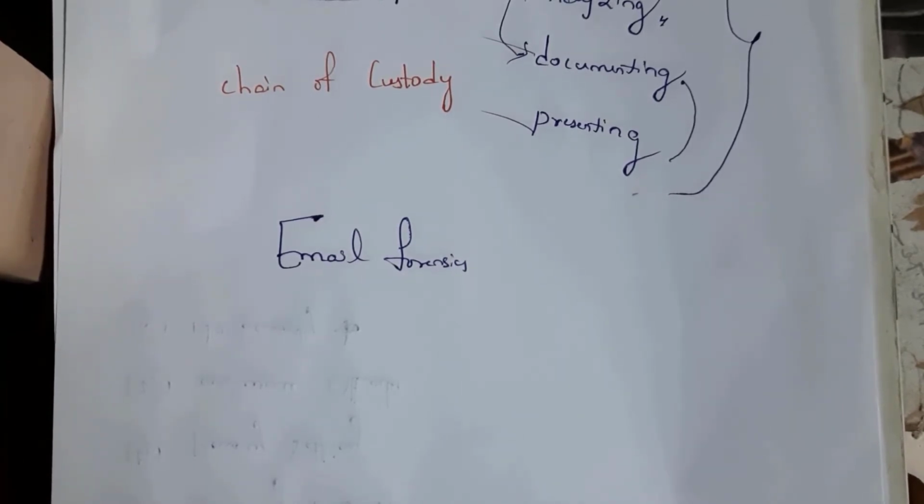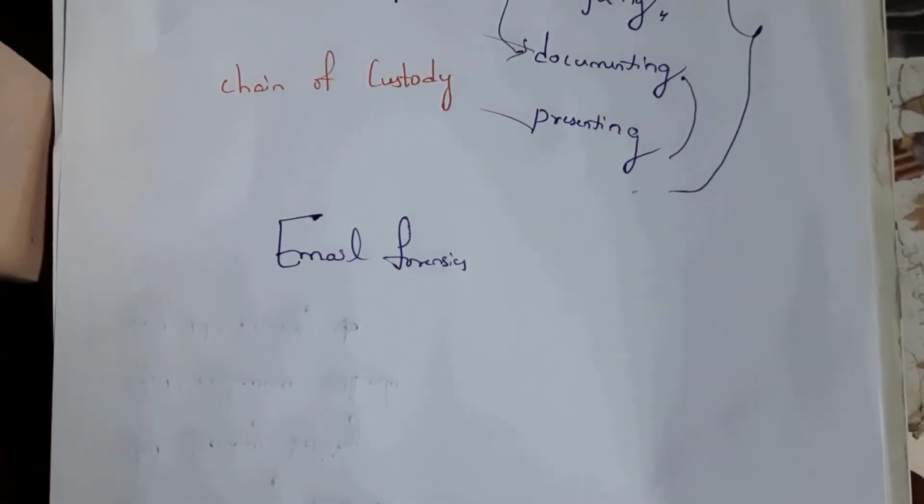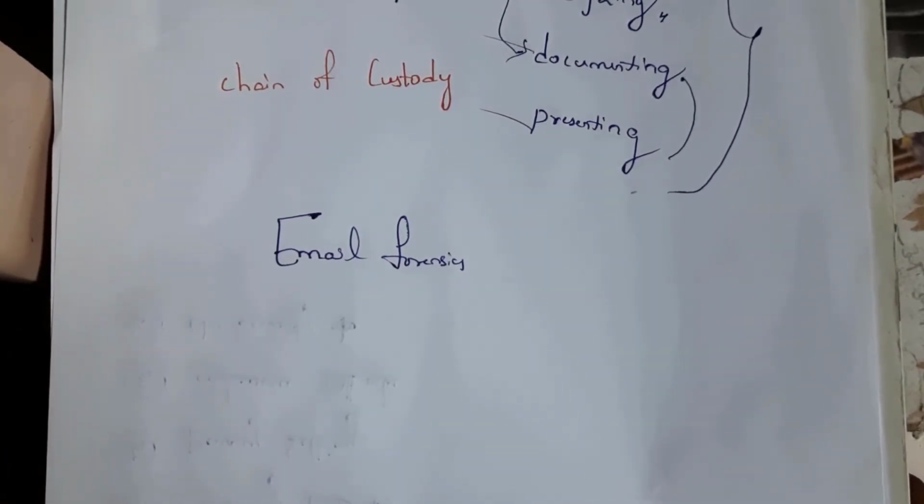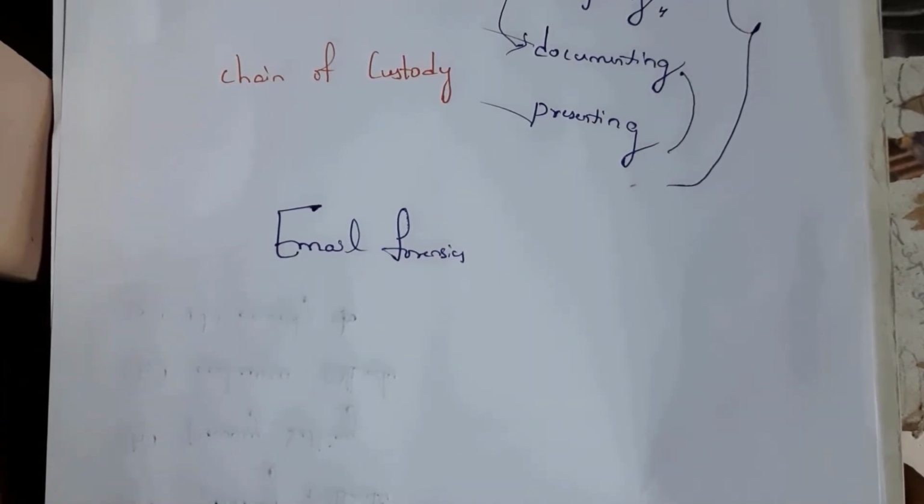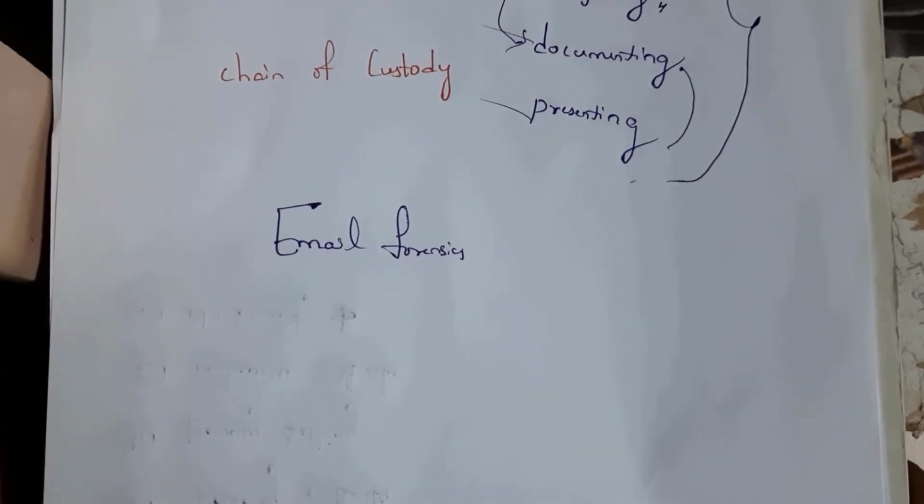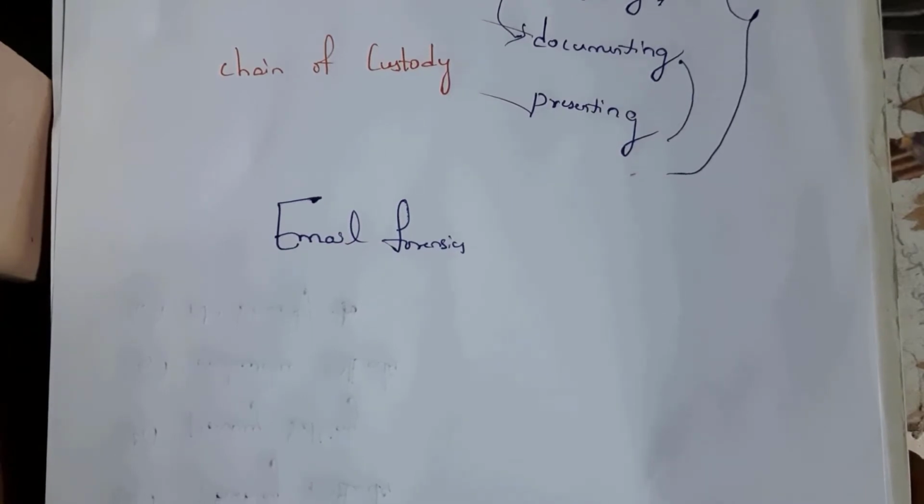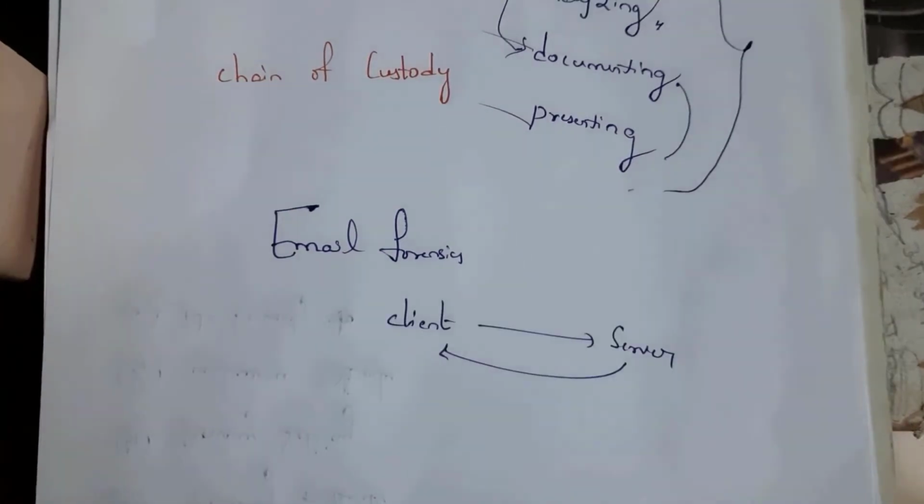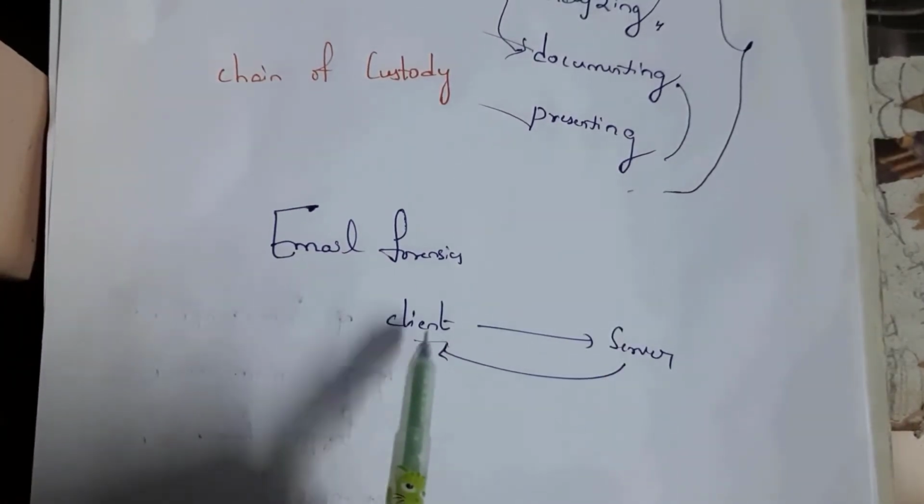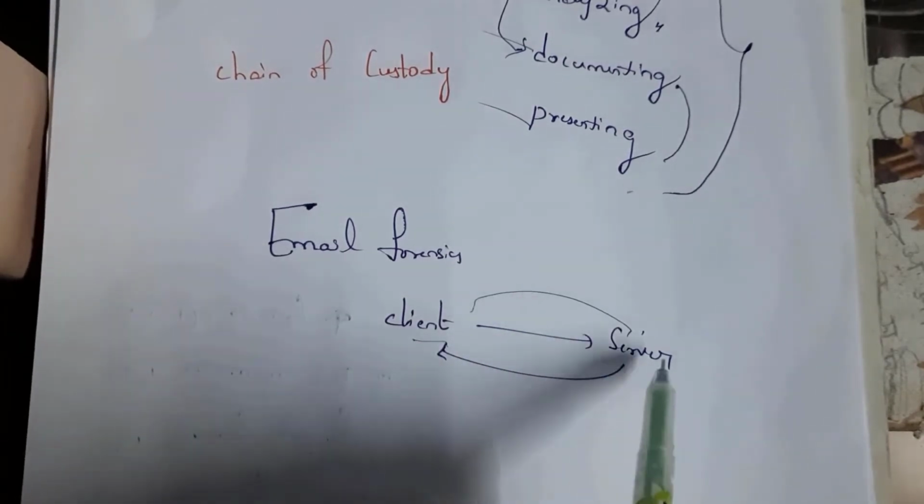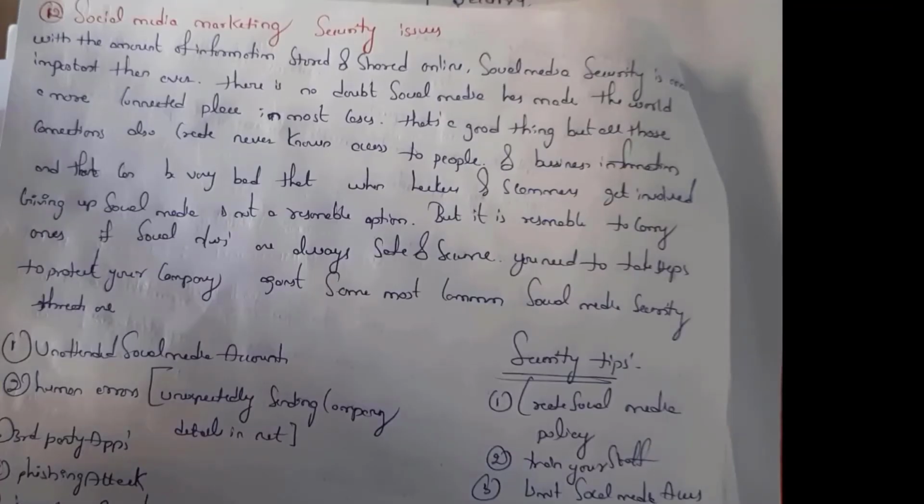So it is very easy to identify such fraud activities because such mails contain so many grammatical mistakes. By identifying such mistakes, you can easily identify the attacker. See, this is the structure of email. Client sends a request and the server gives a response. Next one is social media marketing issues.